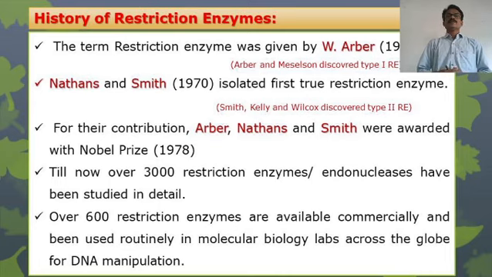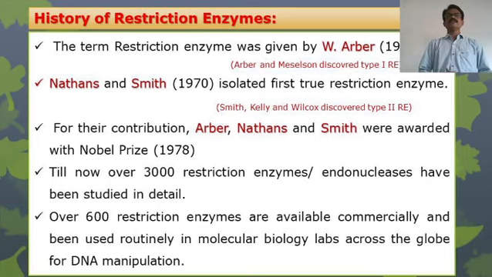Smith, Kelley, and Wilcox discovered type 2 restriction enzymes, and for their contribution in the field of restriction enzymes, Arber, Nathans, and Smith were awarded Nobel Prizes in 1978. This is the basic or fundamental historical account of the restriction enzymes.